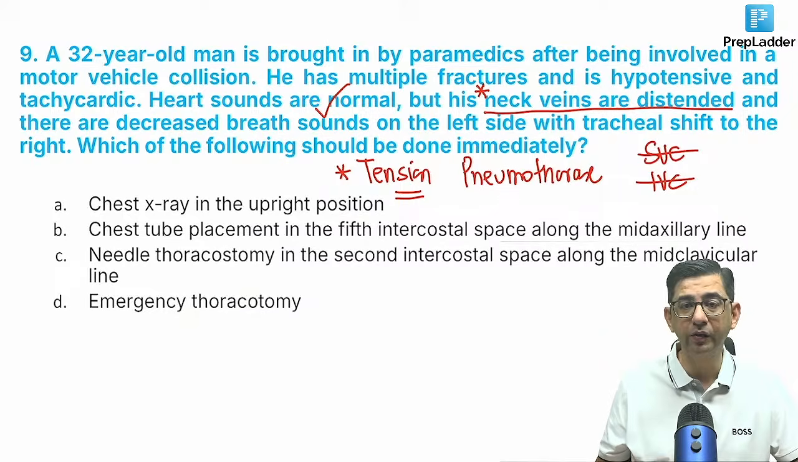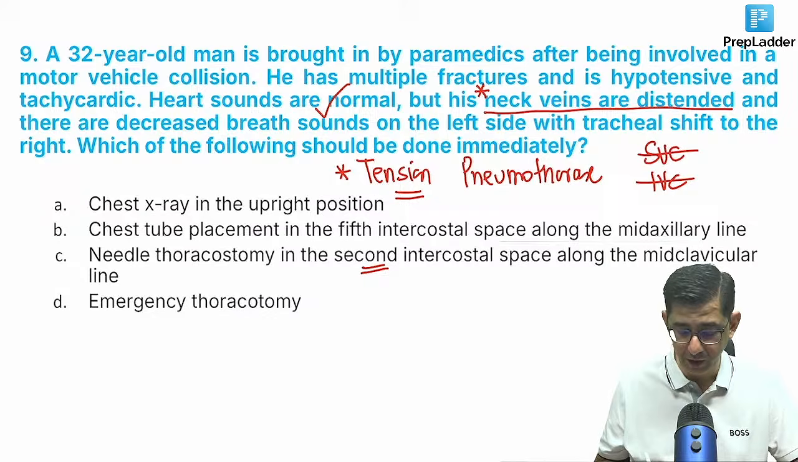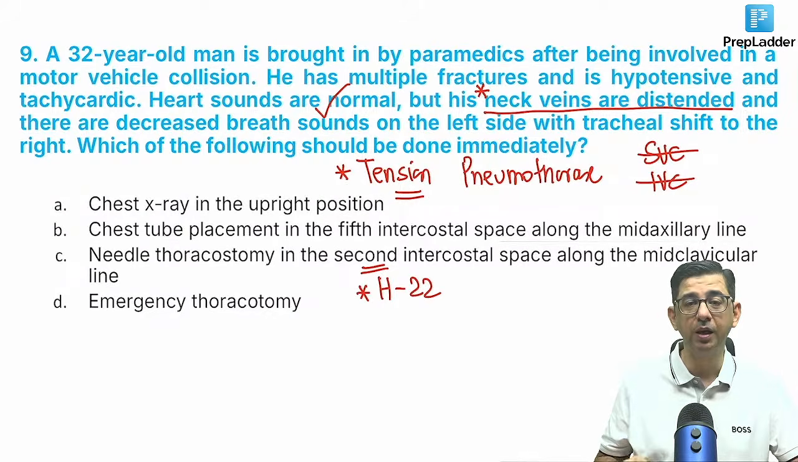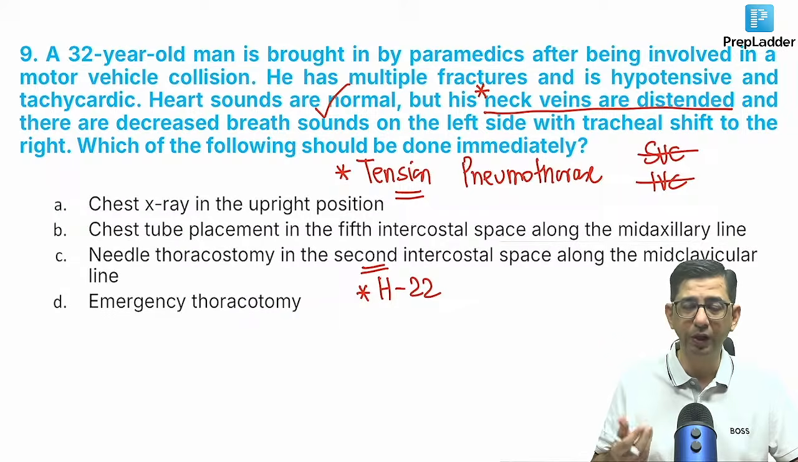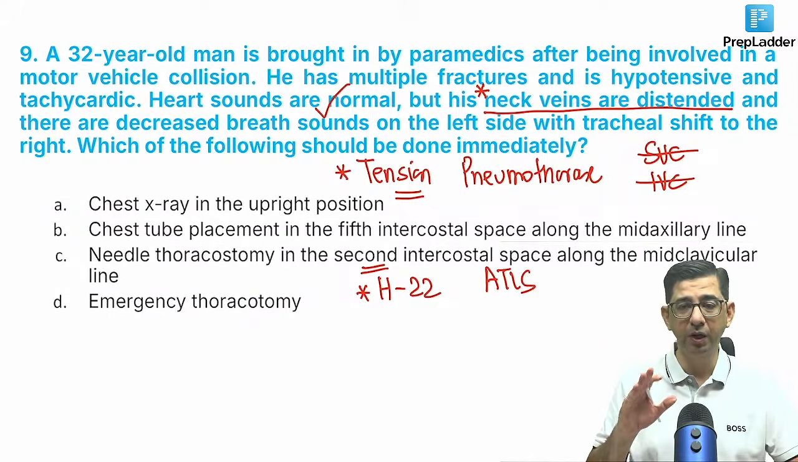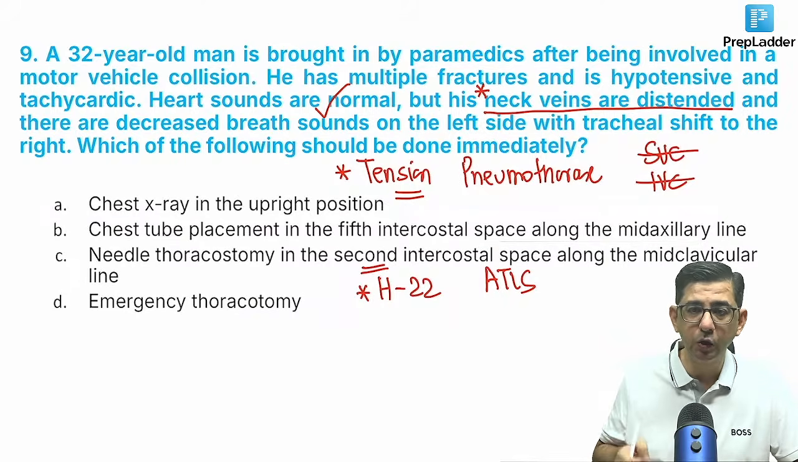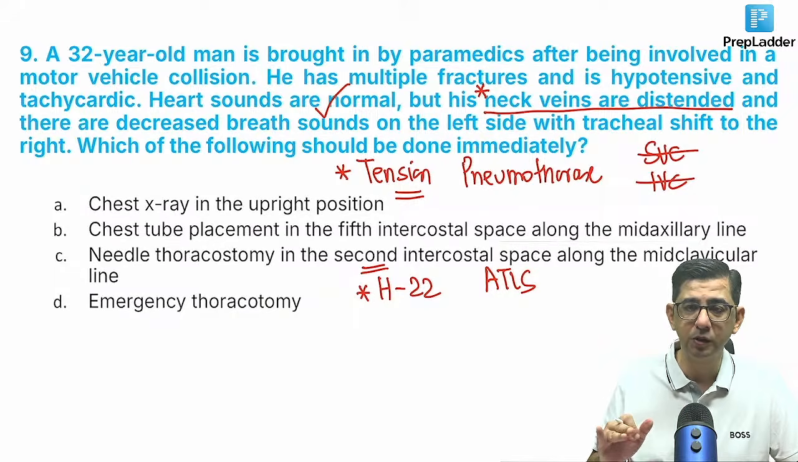So the point is I need to do something immediately, that is a needle thoracostomy in this patient. The only thing is, yeah, second intercostal space, Harrison 22nd edition में भी, हैरिसन का जो latest edition है उसमें भी 22nd edition में mentioned है कि second में करते हैं। वो ठीक है कि ATLS के जो guidelines हैं उसमें fifth intercostal space है, बट ये मैं इसलिए बोल रहा हूँ कि जो इस बारी का FMG का paper था उसमें भी यही options थे, उसमें fifth intercostal space नहीं था.